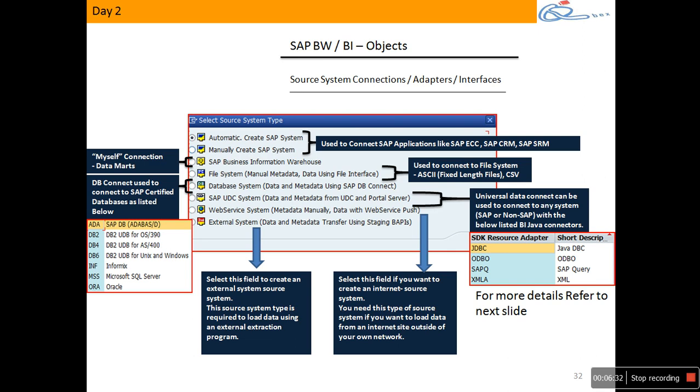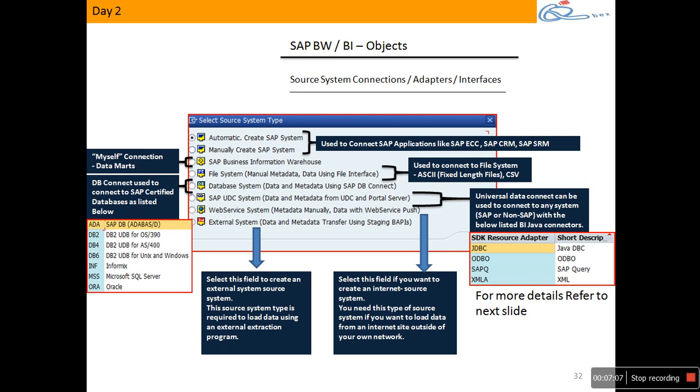So do I need to establish a connection, or do I need to have an adapter to connect this ECC to BW? I can use SAP automatic or manual. Or let's say I have a scenario where I have got data in SAP APO or SAP HCM, SAP PLM, any SAP product, any SAP business suite. Any SAP business suite can be connected to BW by using these two connections or adapters, SAP connection automatic or SAP connection manual. Clear?